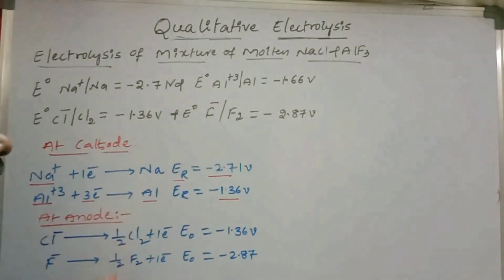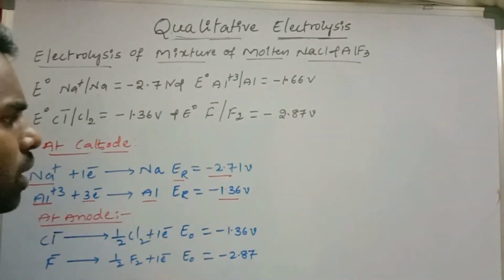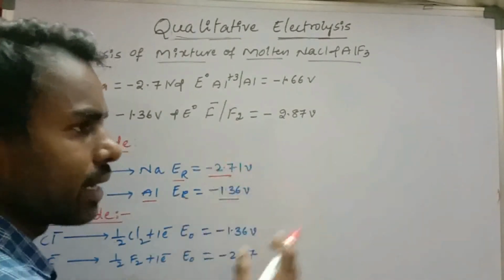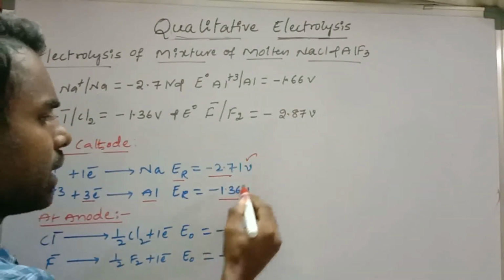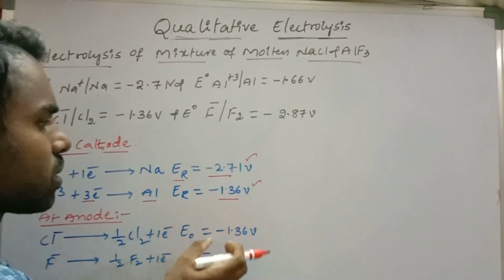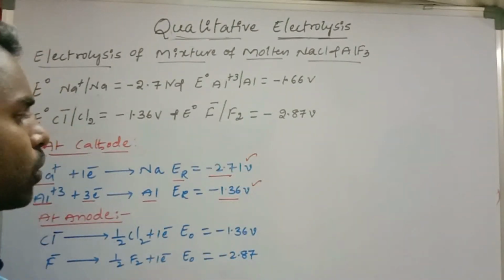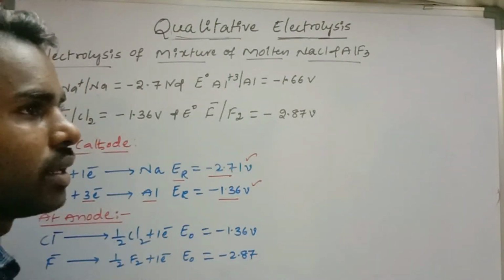Which of these will deposit at the cathode? With the help of reduction potential, the cation which has more reduction potential will deposit at the cathode. Minus 1.36 is the higher reduction potential, so aluminium will deposit at the cathode.